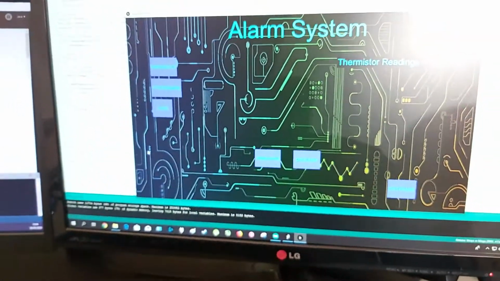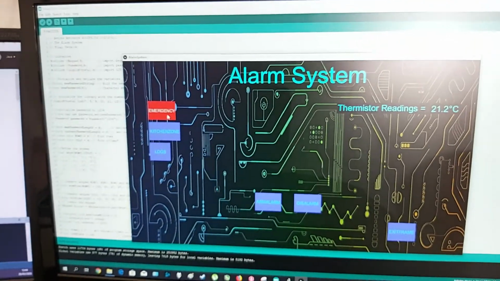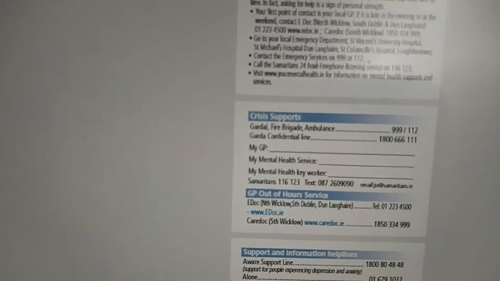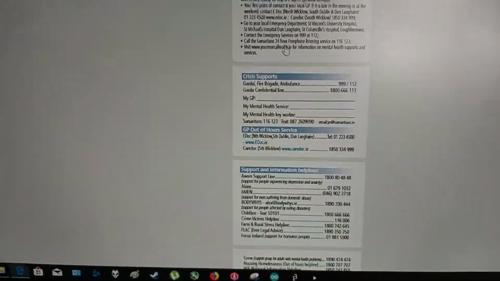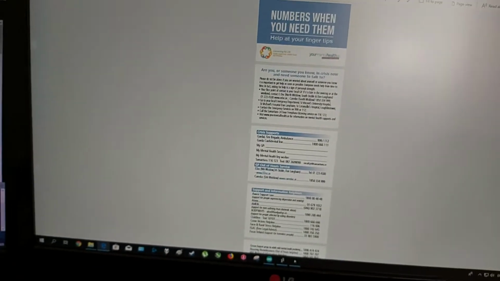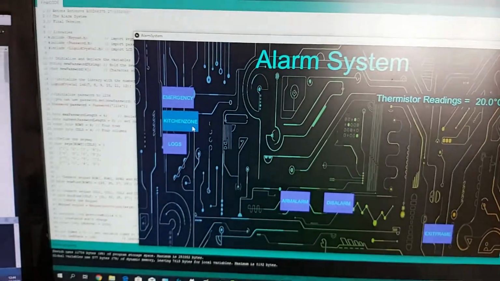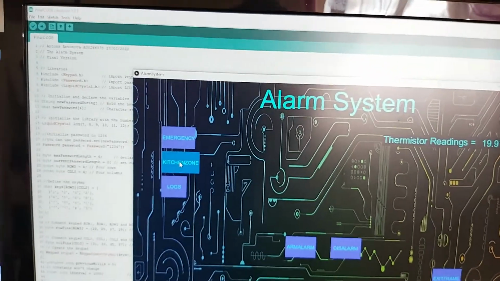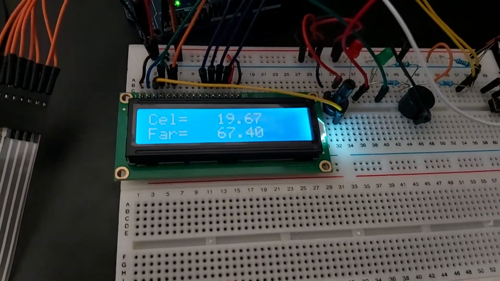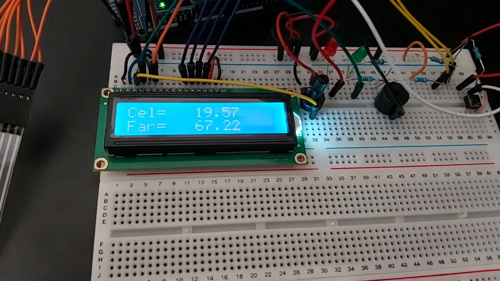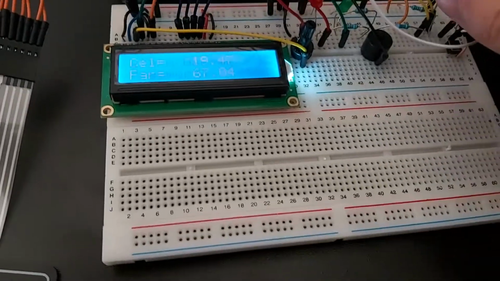Then the emergency button opens the browser with the HC website with all the numbers that possibly could be needed in an emergency situation. If I click kitchen zone, on the display you will see the thermistor readings. I click it, and for 8 seconds it's showing Celsius and Fahrenheit temperature in the room. It could change as well.